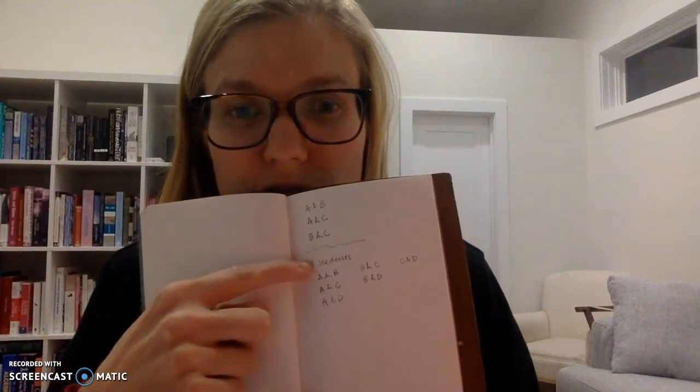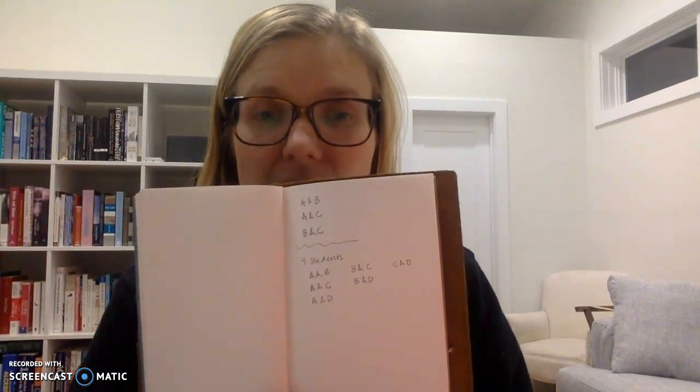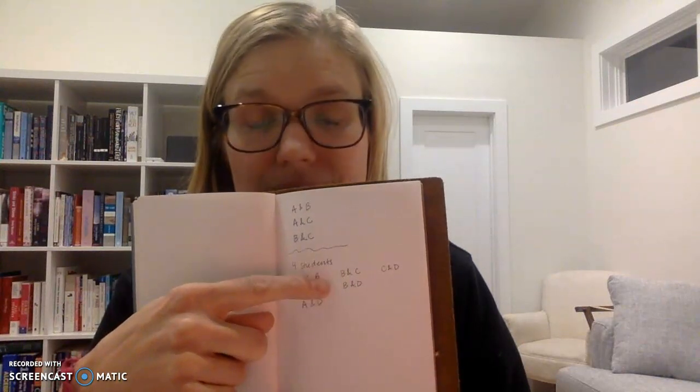All right. So if we have 4 students, we could call them students A, B, C, and D. Okay? So we have A goes with B, A goes with C, A goes with D. A is done. So now we need B. B already went with A, so they just need to go with C and D. Notice B can't go with B. B can't go with himself. C goes with D because they've already gone with everyone else.